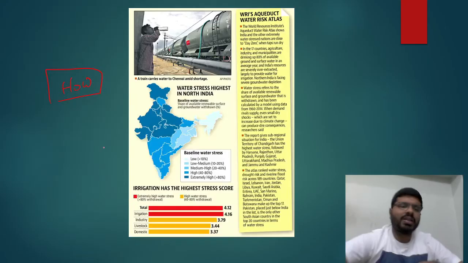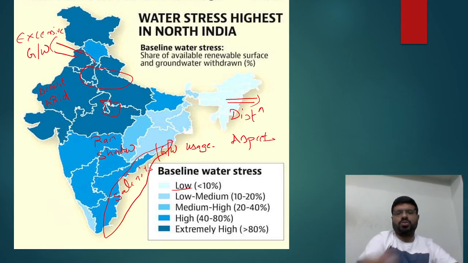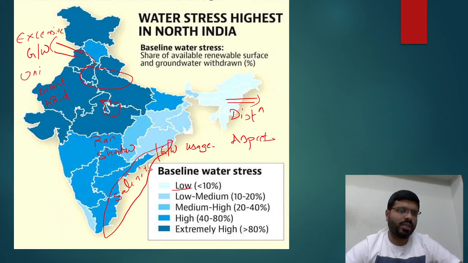So whatever key reasons you have identified, you can show them in a map here. Draw the map and along with it give the reasons. This is the uniqueness which you bring here. You are showing the region with baseline water stress and you are also giving the uniqueness. So this is your method.